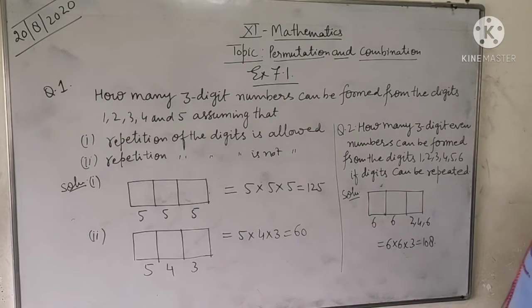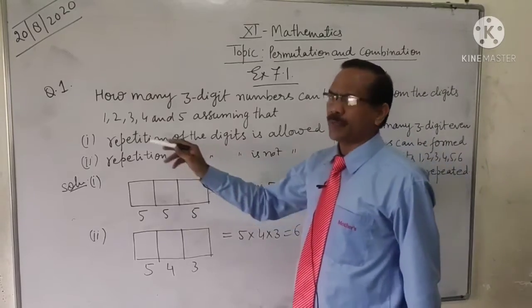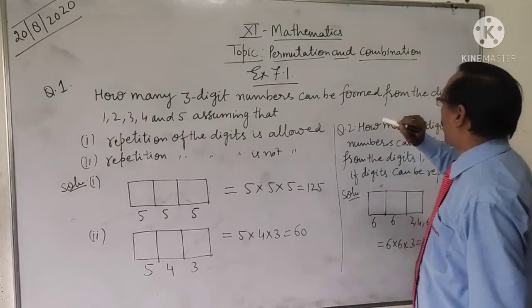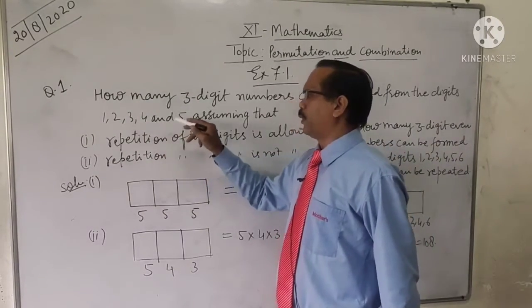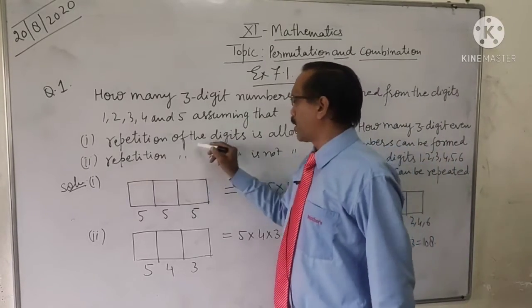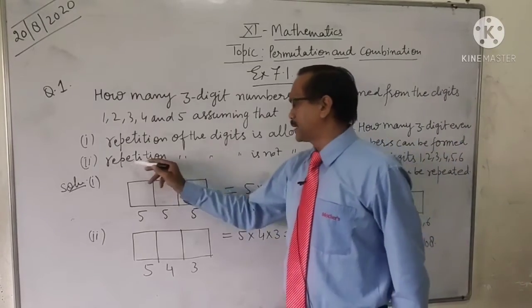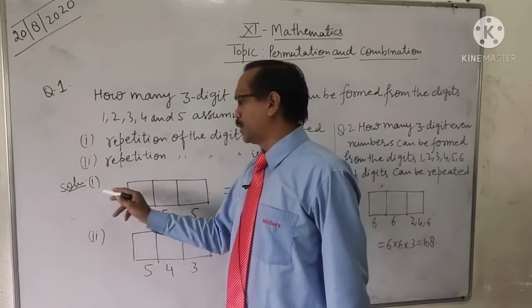Now students, this is Exercise 7.1. Question number 1. How many 3-digit numbers can be formed from the digits 1, 2, 3, 4 and 5, assuming that repetition of the digits is allowed? First part. Second, repetition of the digits is not allowed. Now students, see the solution.